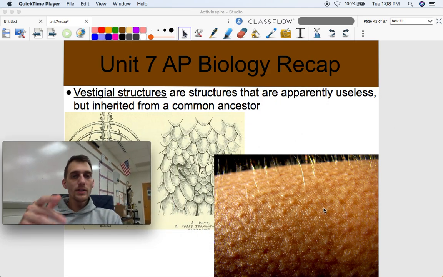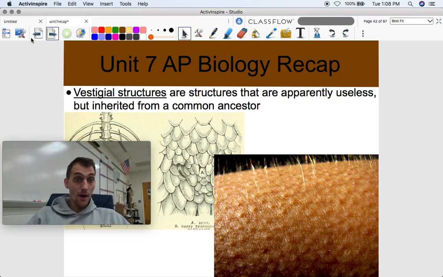Hey, humans are riddled with vestigial structures. I mentioned a few of them before. Your tailbone, your appendix, goosebumps, those are all vestigial. They are no longer used for anything useful, but they're still there because a common ancestral species that our species evolved from had them and actually used them. All right, evolved them through natural selection. But now we don't need them.